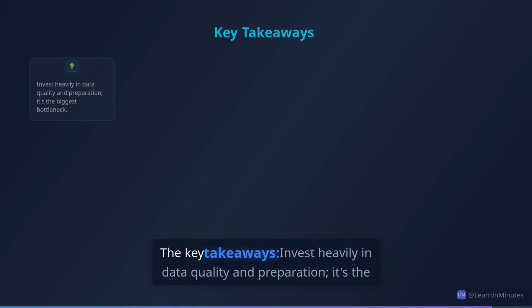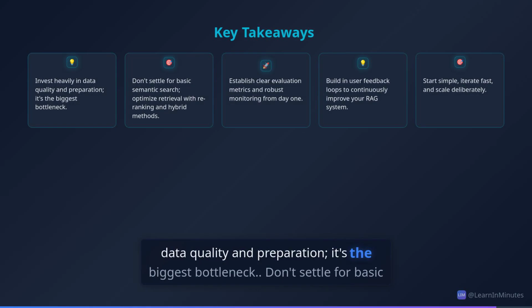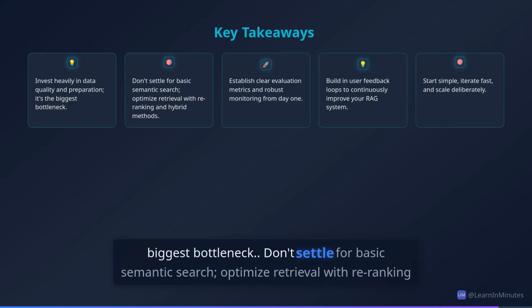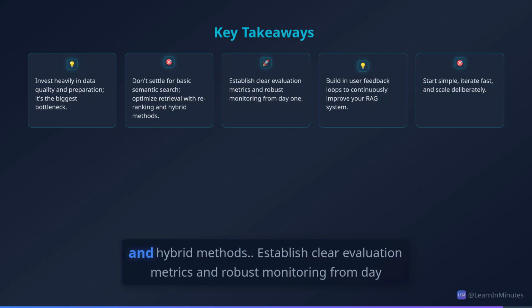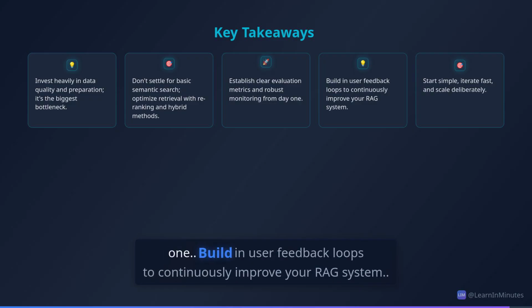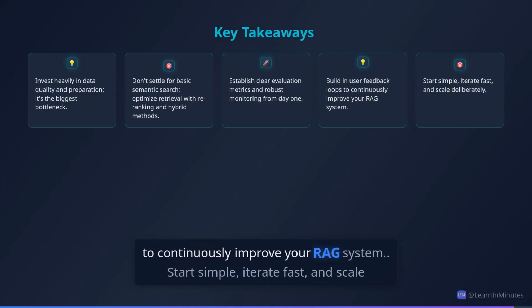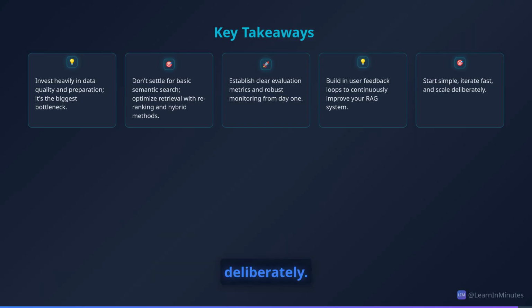The key takeaways: invest heavily in data quality and preparation. It's the biggest bottleneck. Don't settle for basic semantic search. Optimize retrieval with re-ranking and hybrid methods. Establish clear evaluation metrics and robust monitoring from day one. Build in user feedback loops to continuously improve your RAG system. Start simple, iterate fast, and scale deliberately.